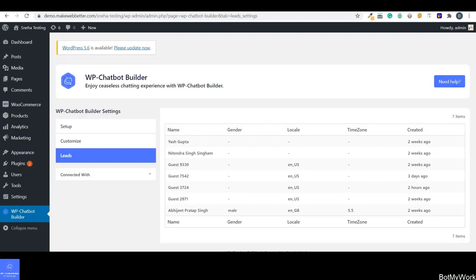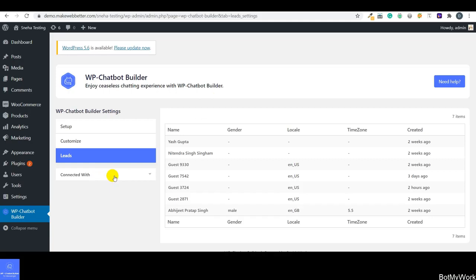I have shown you all the backend settings that are required to enable the bot on your Facebook business page. After that, I showed you how the settings are going to work on the front end and how your customer can start the conversation with you right on your WordPress website. Now, as I had told you, I'll be showing you how you can disconnect your bot from the current business page.